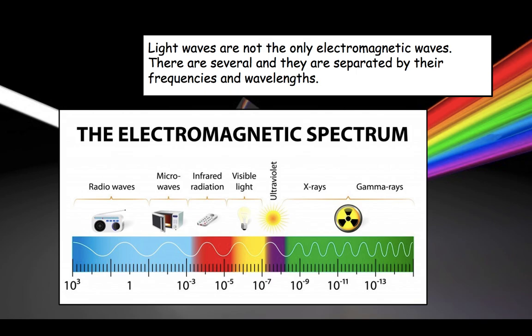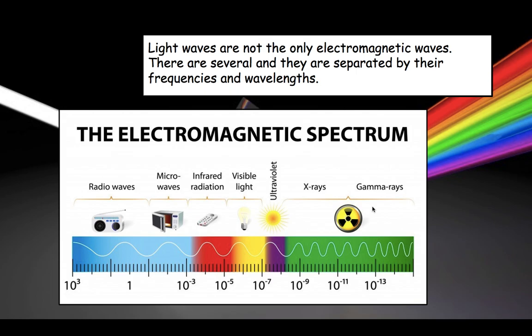Yesterday we talked about the electromagnetic wave and how they are the only waves that can travel through a vacuum, through space. They don't need matter. Well, here is the electromagnetic spectrum. As you can see here, there are 7 waves that we're going to be talking about: radio waves, microwaves, infrared radiation, visible light, ultraviolet waves, X-rays, and gamma rays.